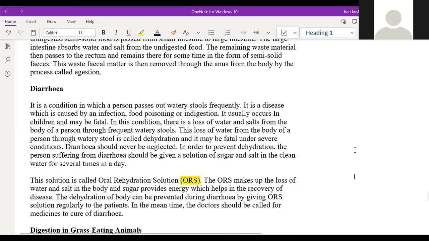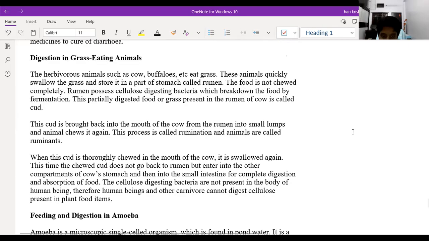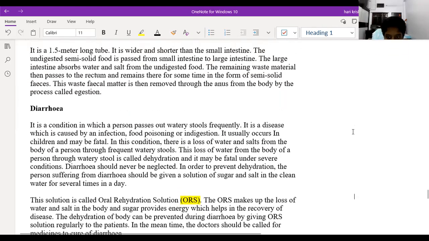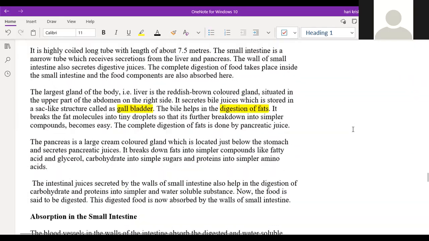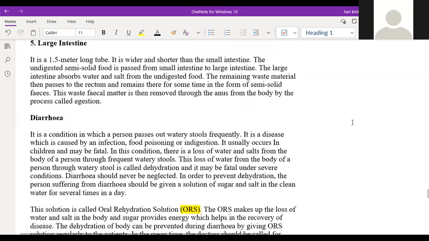So any doubts up to today's topic? No, sir. So today we discussed almost all the different parts of the digestive system. This one is the anus. Yes, sir. What is the anus then?